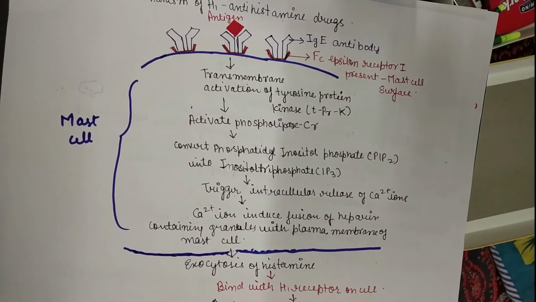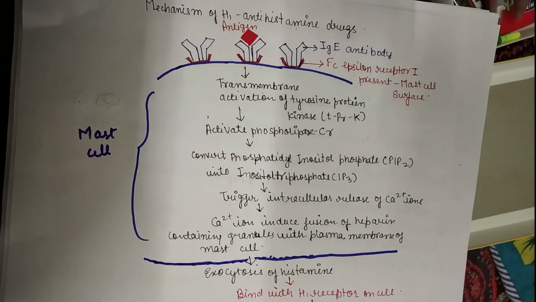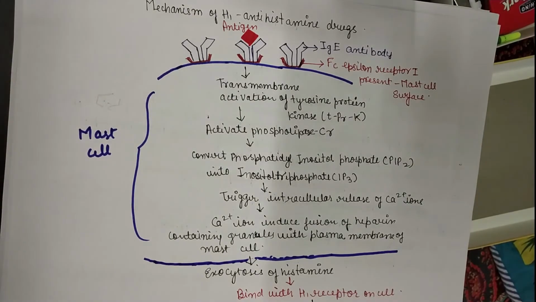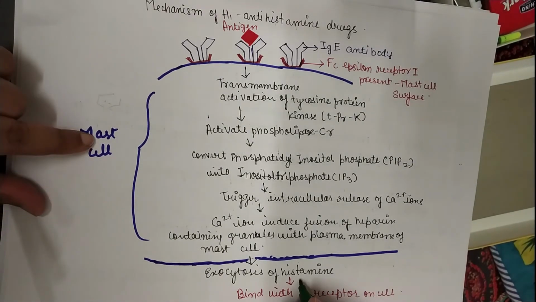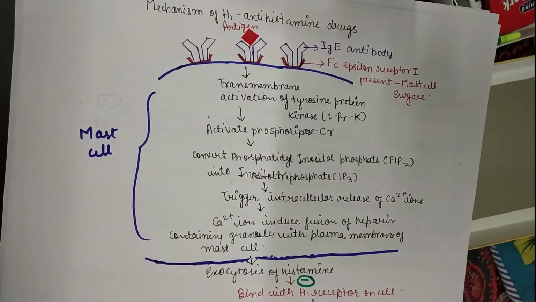So now let's see how antihistaminic drugs work. Now you have an idea of how histamine is released in the body. The simple mechanism through which antihistamine drugs work is that they prevent the binding of histamine with the histaminic receptor. Simple.